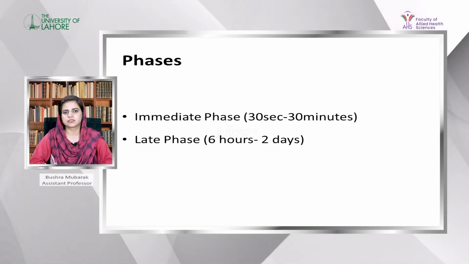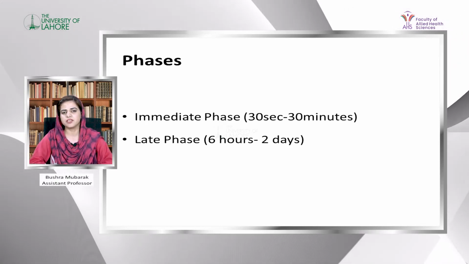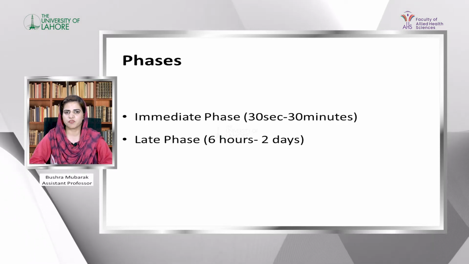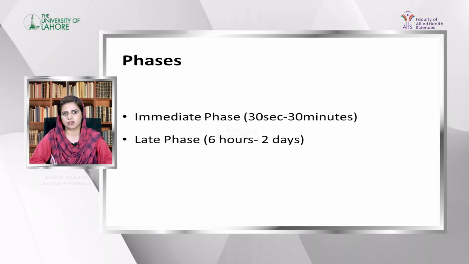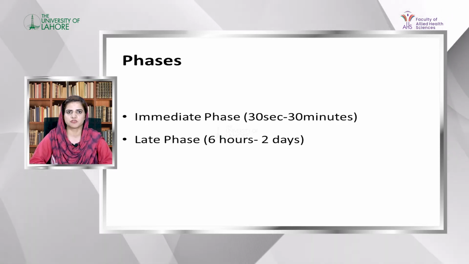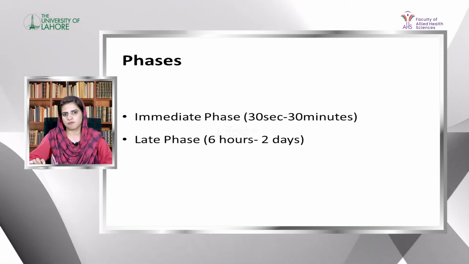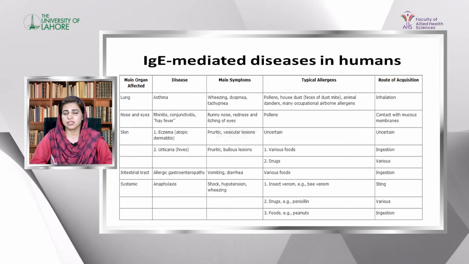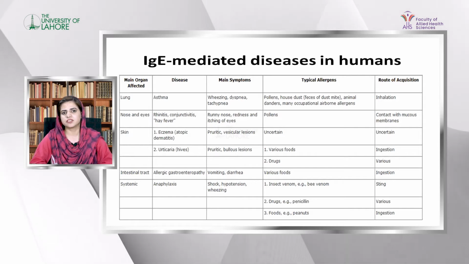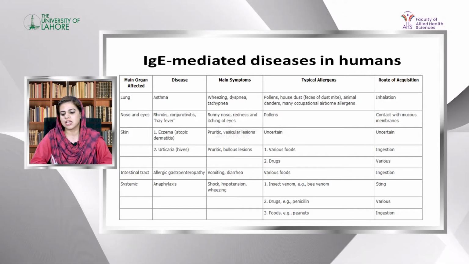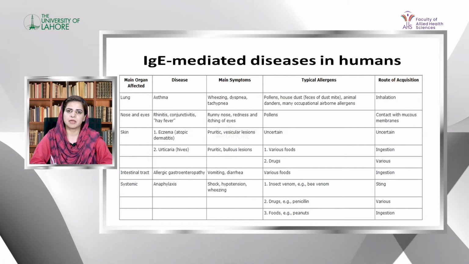After 30 minutes, the first reaction is reduced, and after 6 hours a new attack occurs, which is called the late phase or delayed phase of reaction, and it ends after 2 days.